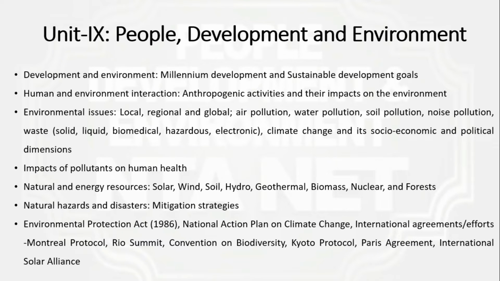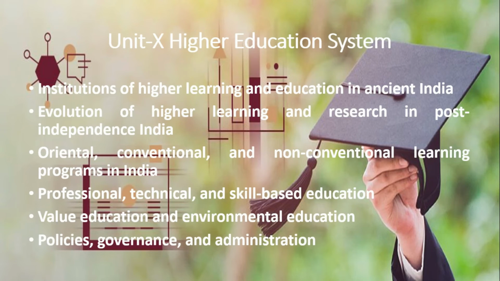Okay, right? And the last unit is about higher education systems and what is happening now, that we have to know more exactly, right? This is the kind of thing that is pre and post. What is happening now, like the new education policy and who is governing and what bodies are there and other things in higher education, that we are supposed to know in this 10th unit, right?